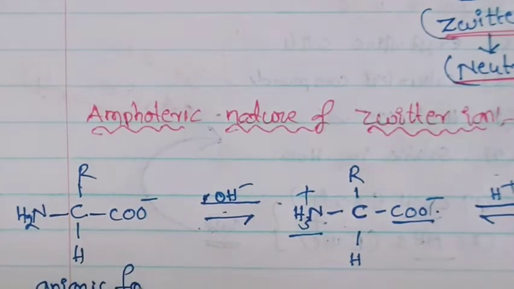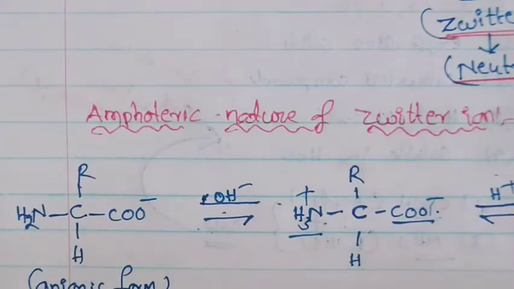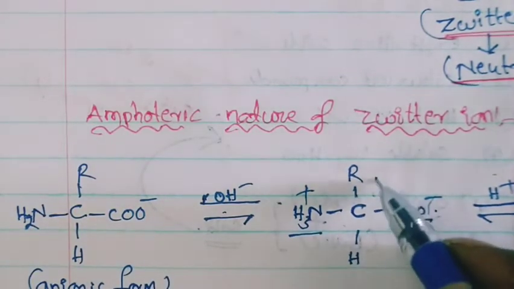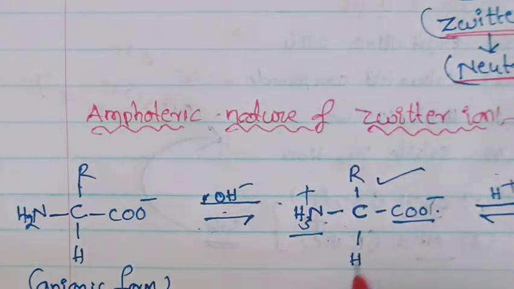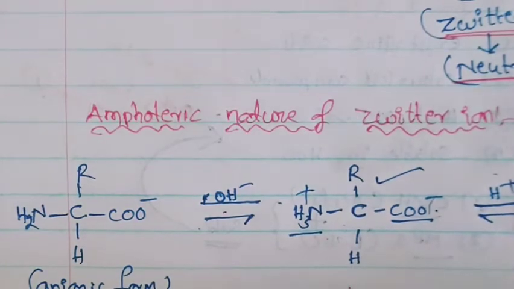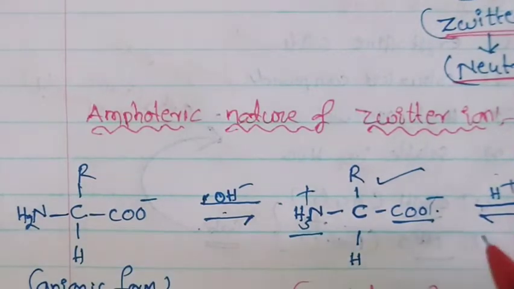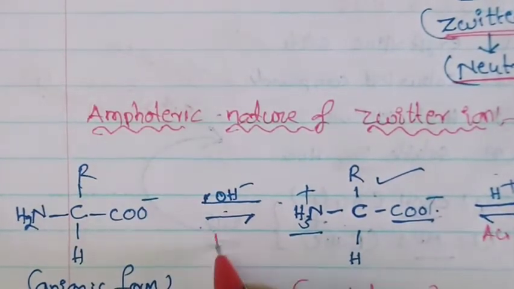Do you understand this reaction? That means the Zwitter ion acts as amphoteric in nature. Why is it called amphoteric? Because it reacts with both acid and base.